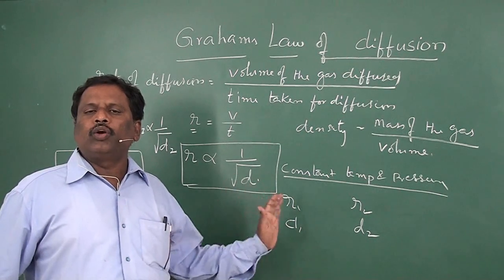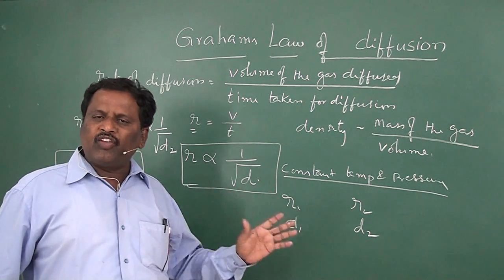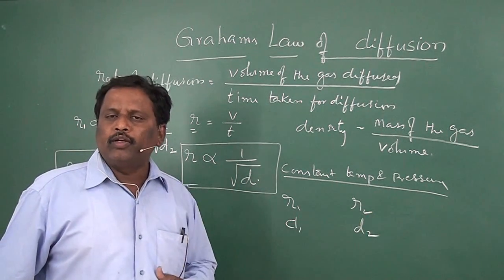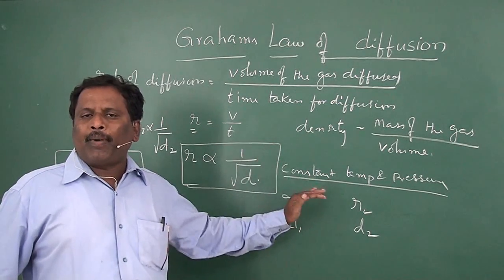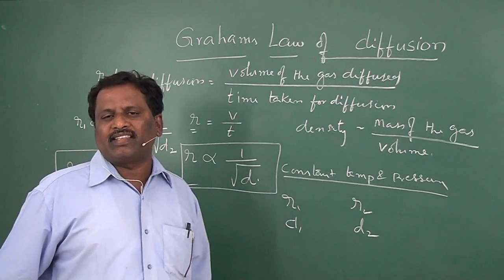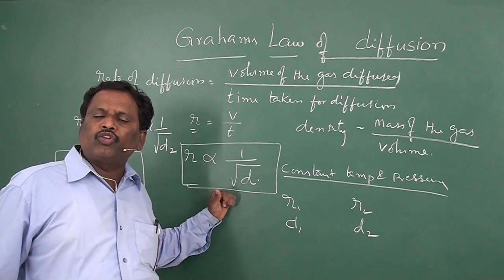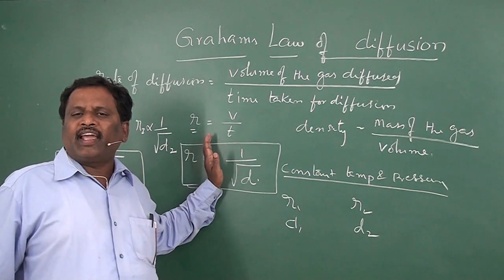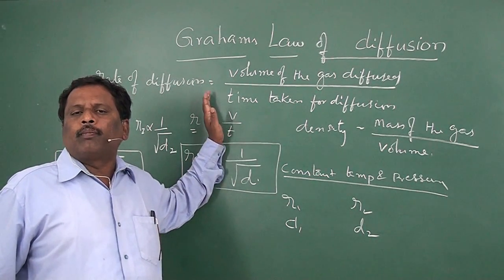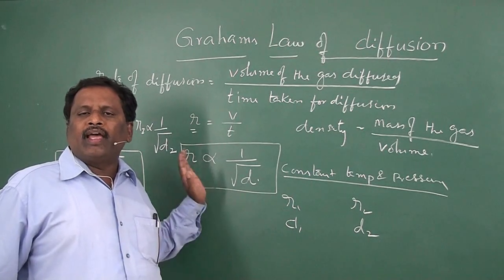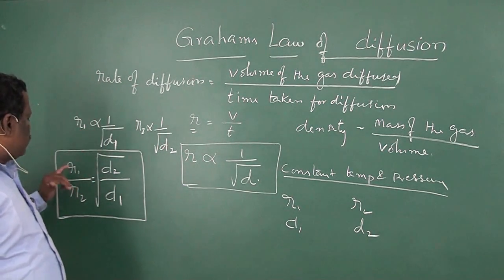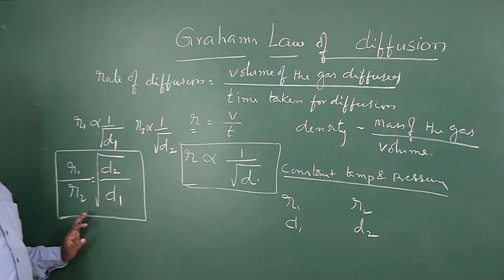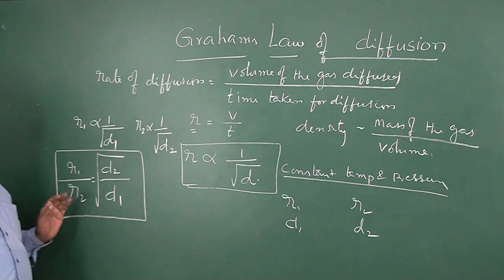Now let us consider two different gases, and the rates of diffusion are R1 and R2, and their densities are D1 and D2 respectively. When we apply Graham's law for these two gases, for the first gas, rate of diffusion R1 is directly proportional to 1 by root D1, and for the second gas, R2 is directly proportional to 1 by root D2. Then R1 by R2 is equal to root of D2 by D1. This is one form of Graham's law of diffusion.